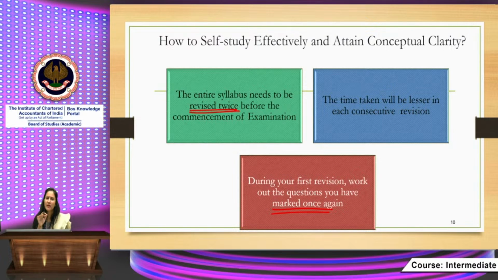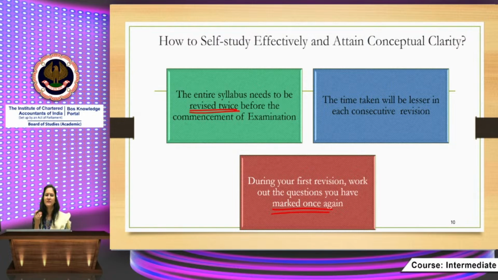So depending upon your understanding, whenever you feel this is a gray area or you are weak at a point, you need to mark it once again. You need to highlight that point so that before the examination you pay special attention to that question, that provision.